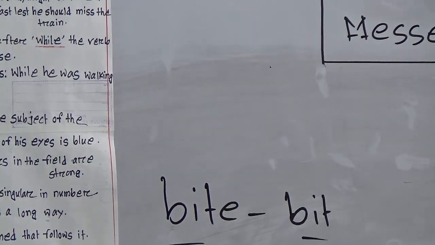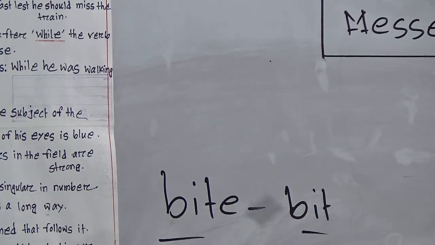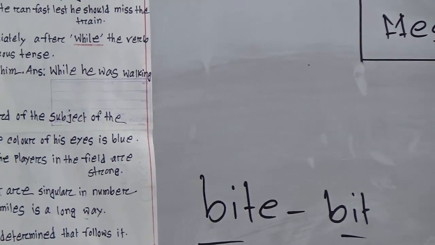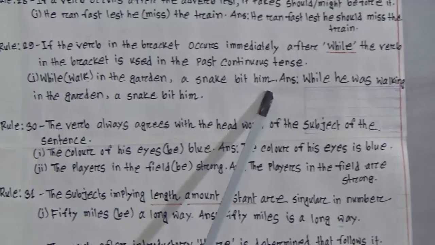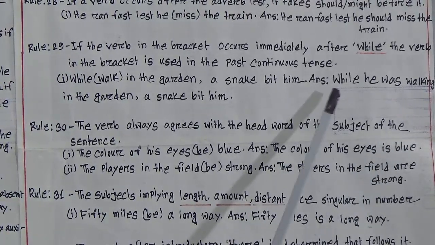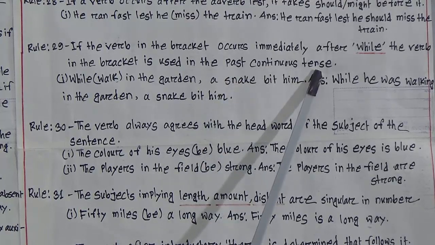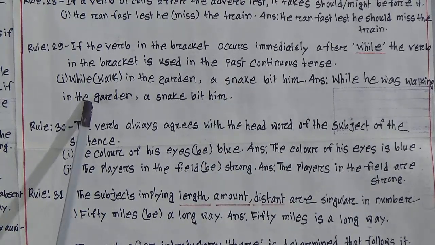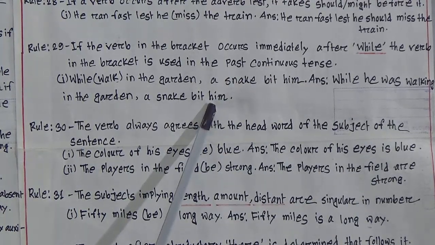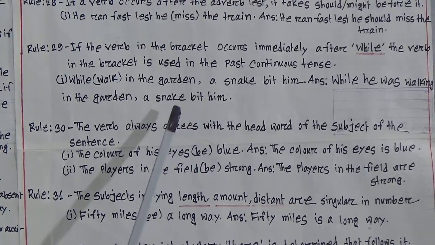Bit is the past form there definitely. Look at the correct sentence. While he was walking, it is written in past continuous tense. While he was walking in the garden, a snake bit him, not bite, because it will be in the past form.